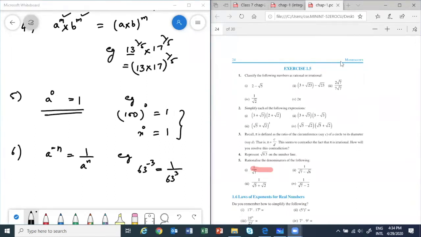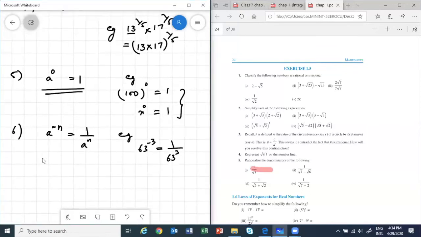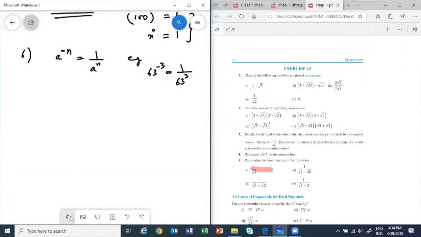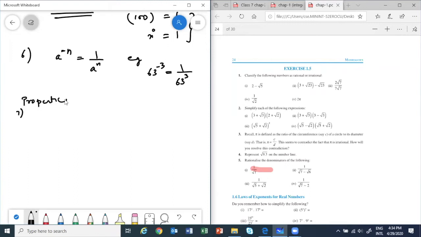So these were some of the properties. Still there are certain things we need to remember, which I will include here only. It's not like a property of exponents, now we are doing a property of radicals, but I'll include it here. Remember the radical sign?